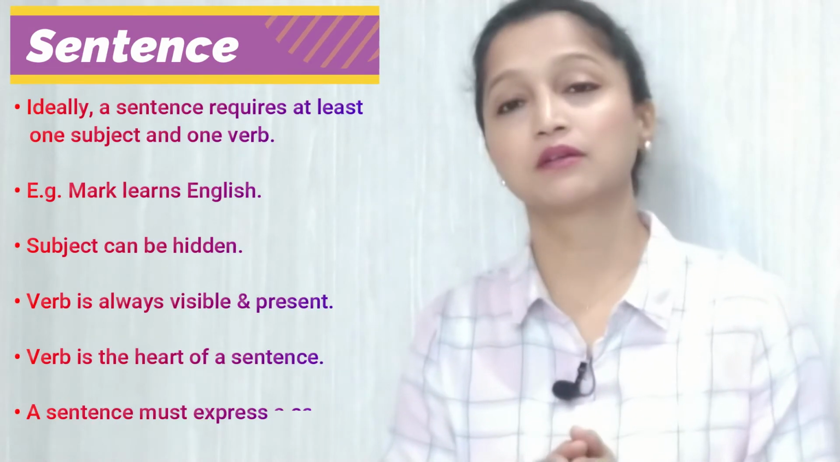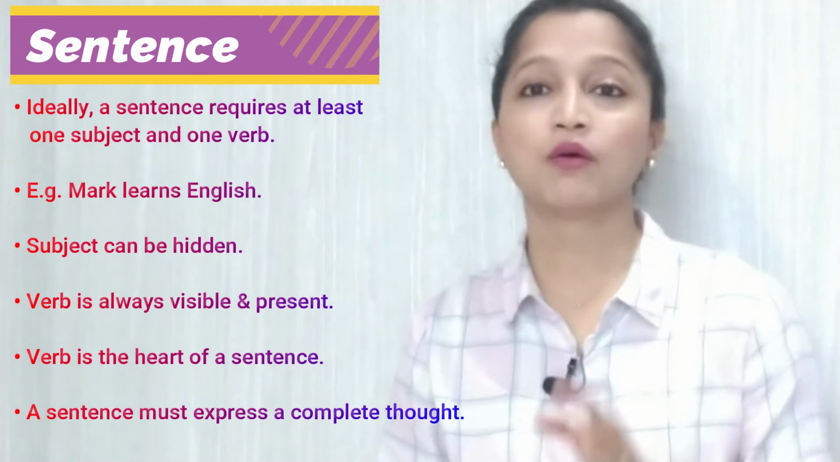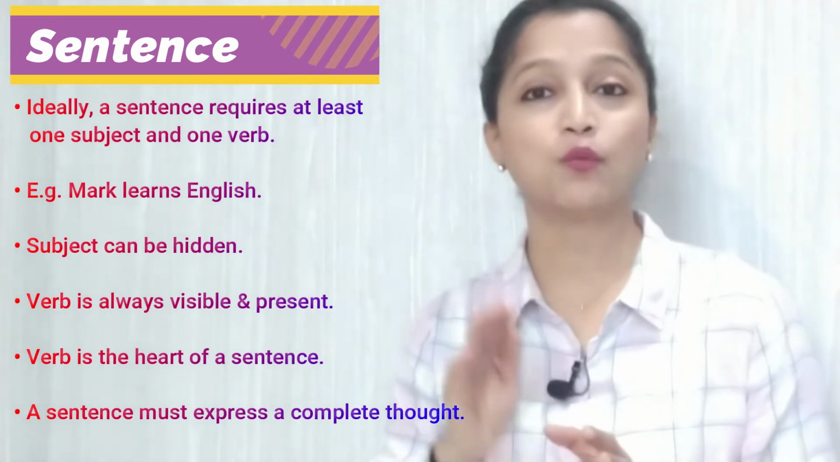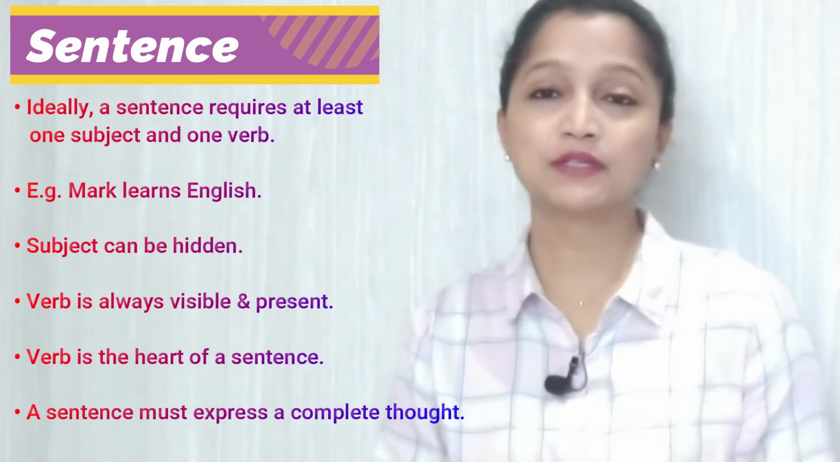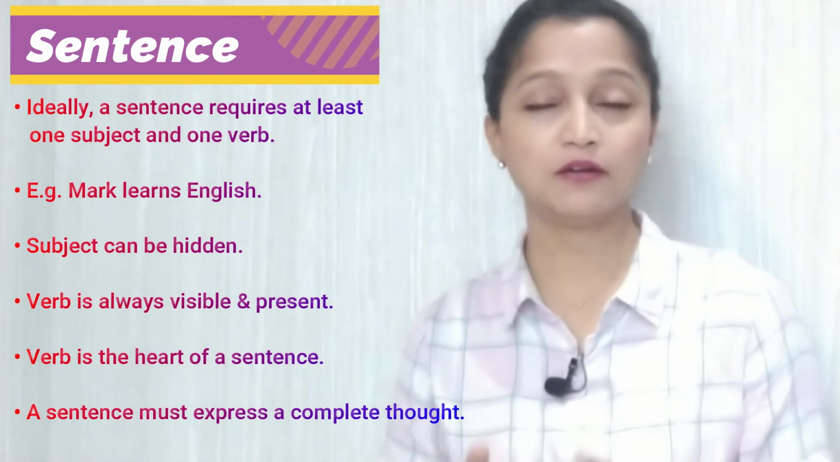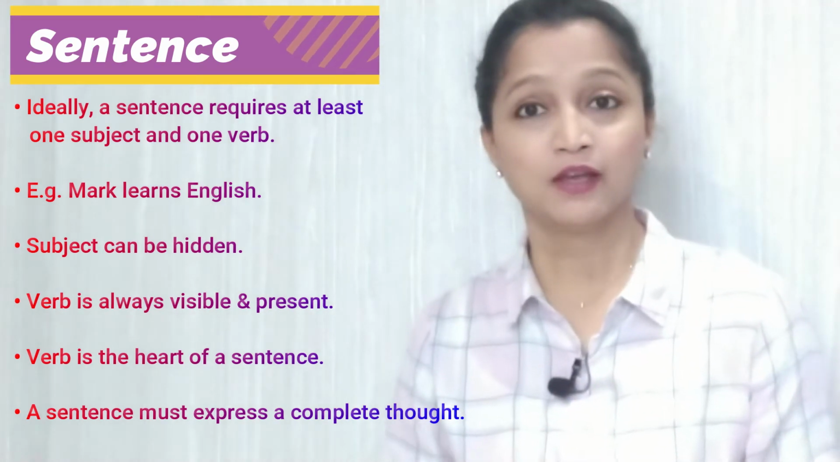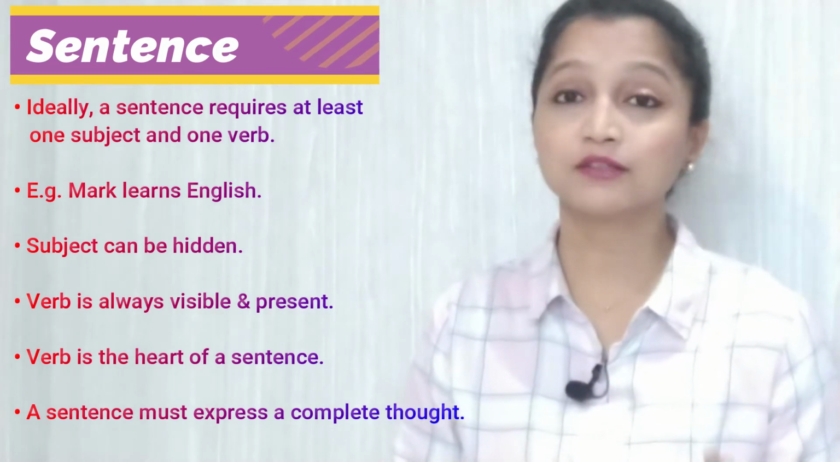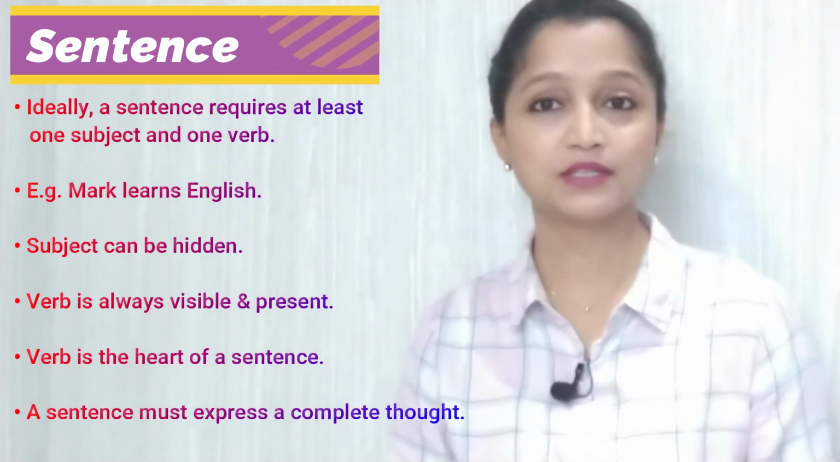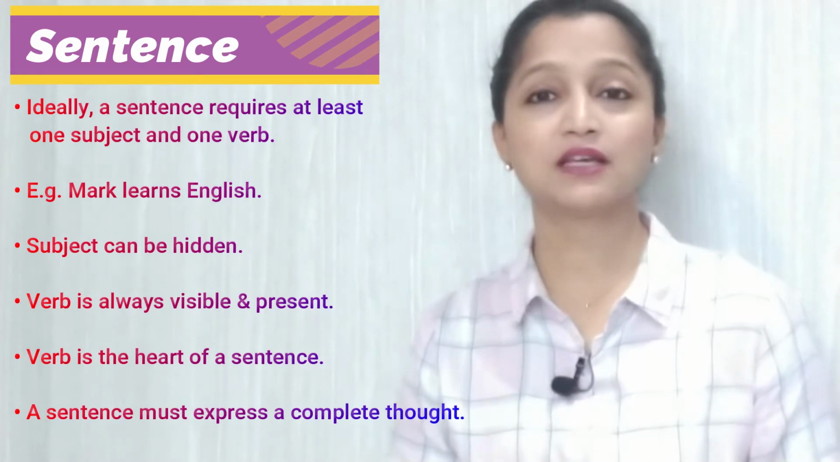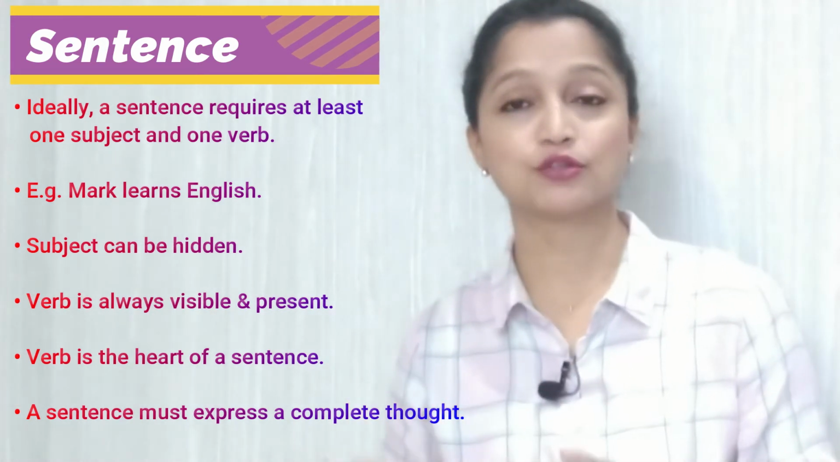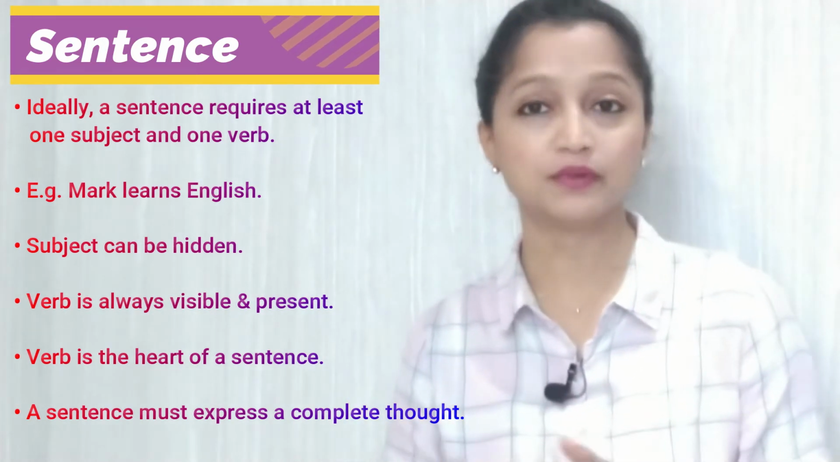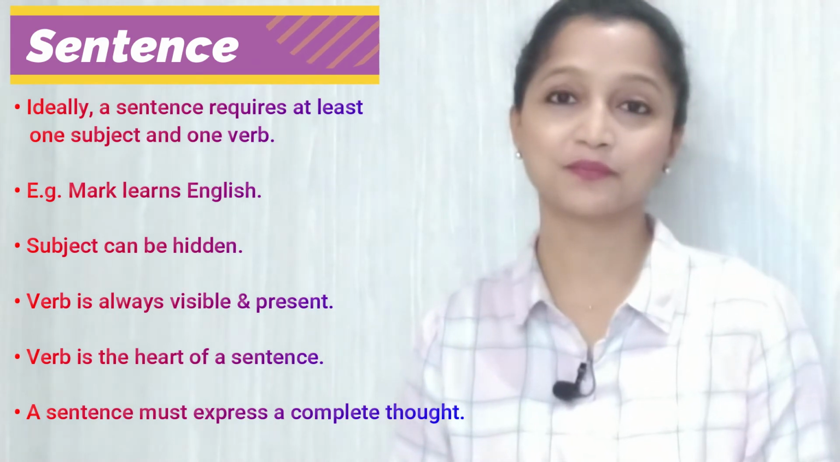So ideally, a sentence must contain at least one subject and one verb. For example, Mark learns English. So whom are we talking about? We're talking about Mark. So Mark is the subject of this sentence. And we are saying Mark learns English. So learn is the verb of this sentence.